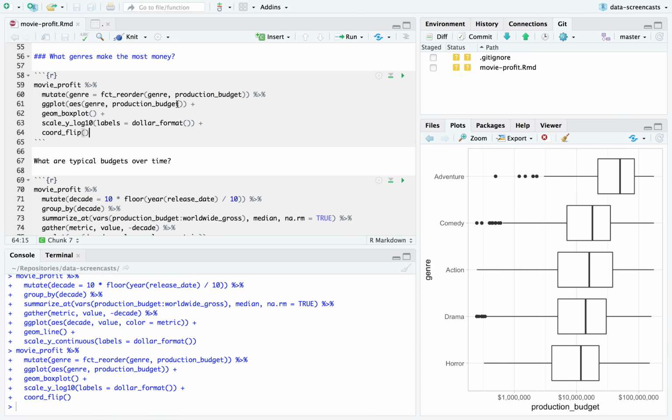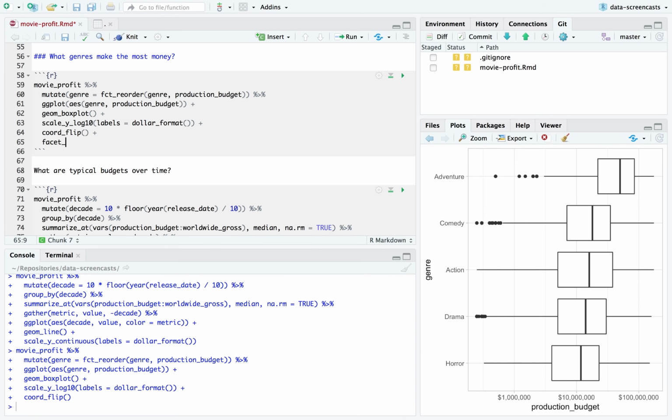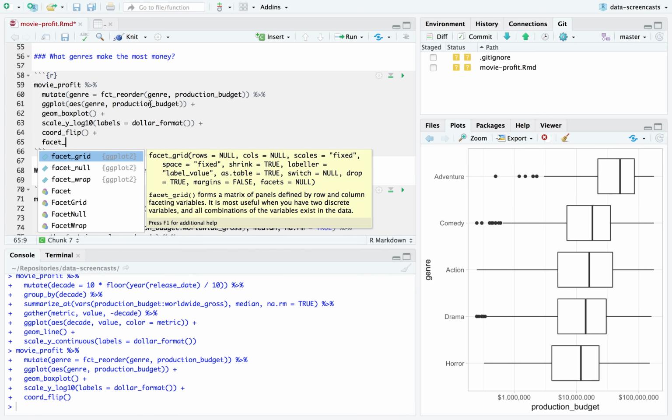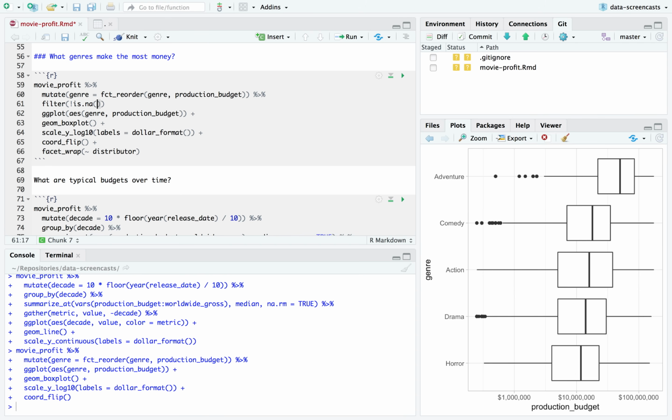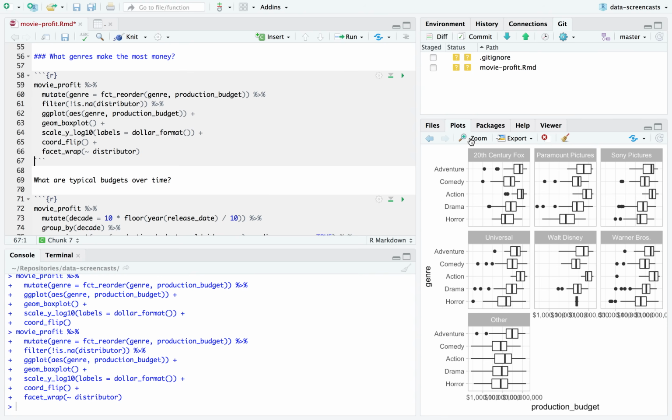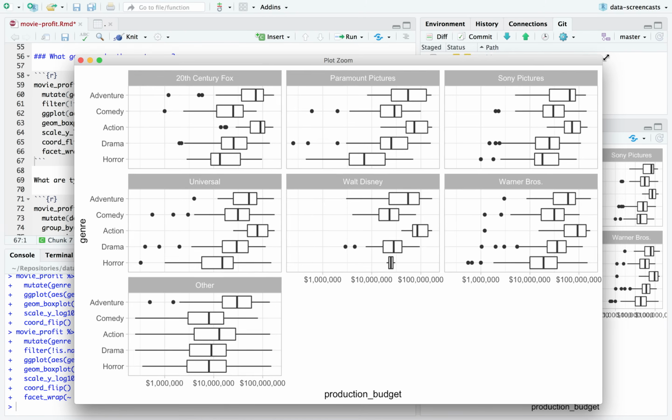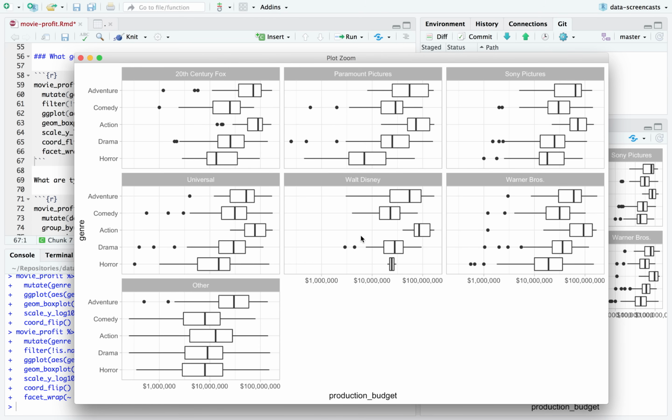So I can start by saying, let's see, I can combine both of these into one graph. There are only 5 genres, but genres are what I'm interested in. I'm going to use faceting to represent another variable, the distributor. And I'm also going to filter for cases where we know the distributor. Now there's going to be 7 facets. Not my favorite number of facets, but at least I can actually tell what some of the differences here are.